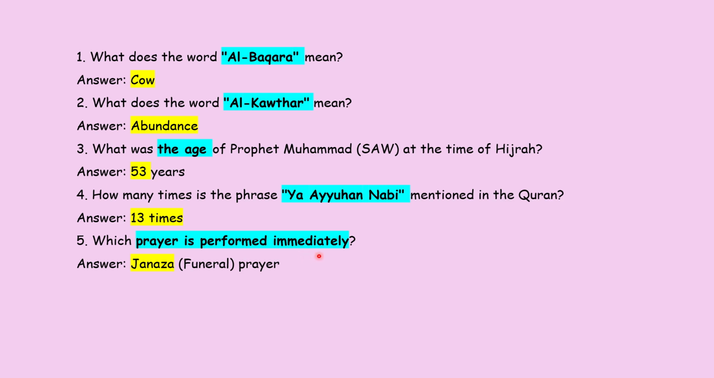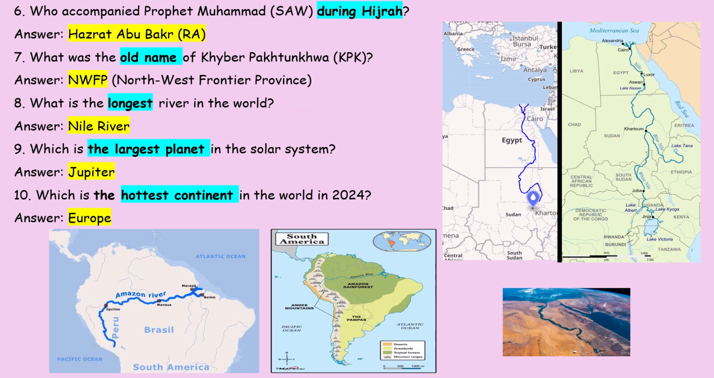That's Janaza, the funeral prayer. Coming towards the next slide, we have the next question: who accompanied Prophet, peace be upon him, during Hijrah? It was Hazrat Abu Bakr Siddiq, may Allah be pleased with him. Next one is, what was the old name of Khyber Pakhtunkhwa? It was NWFP. What is the longest river of the world? It's River Nile.